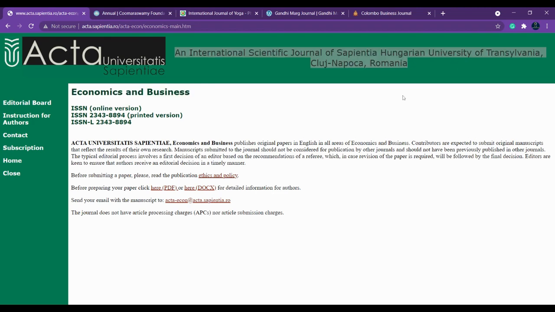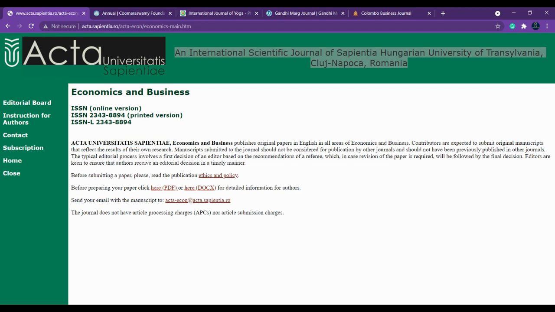This is used for economics and business. This is the journal name, here you can see it. And as I told, you have to also check various criteria, like how many issues per year they are publishing, and what are the charges, and what are the indexing. So those things we have to check, obviously.